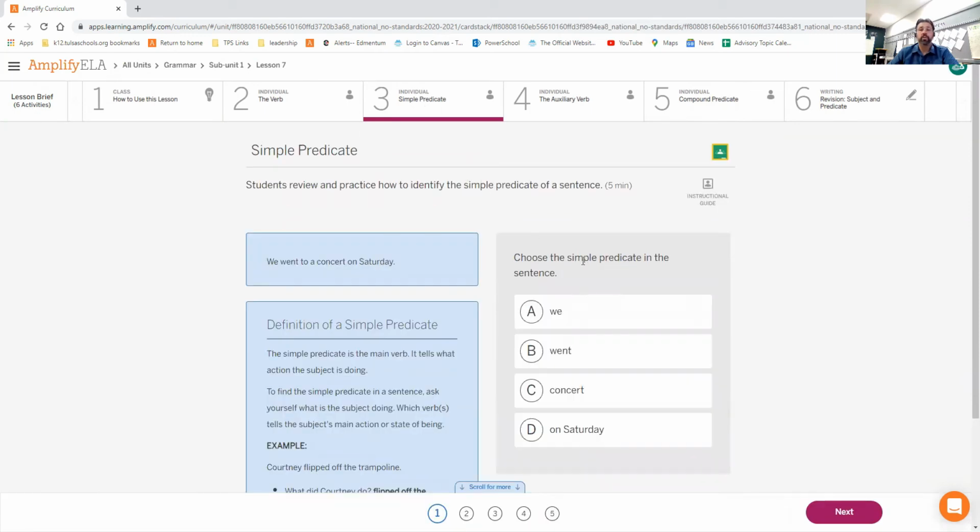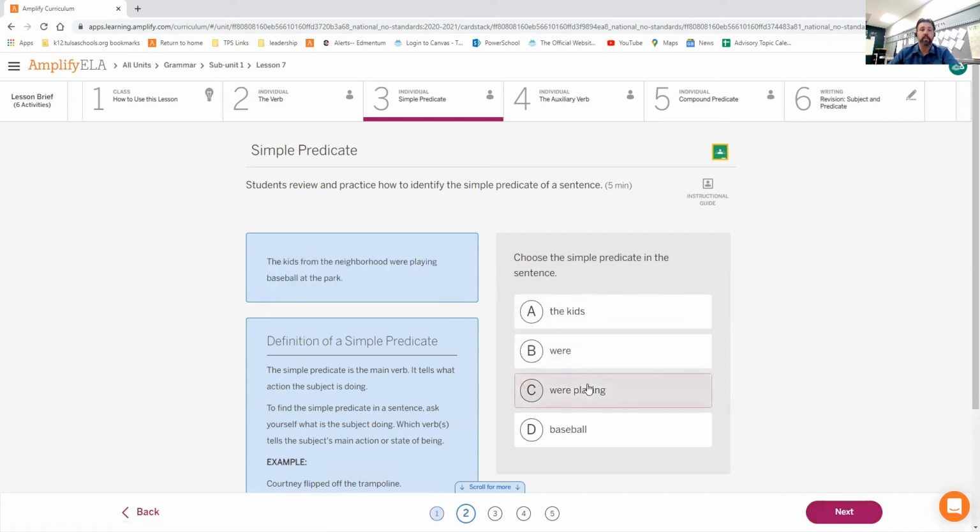Number 3 says choose the simple predicate in the sentence. So what is the simple predicate? It is how far can we reduce this thing down and still have a sentence that makes sense. We went. That's a whole sentence, right? It's nice to know that we went to a concert, but we don't have to know. We went is a full sentence.